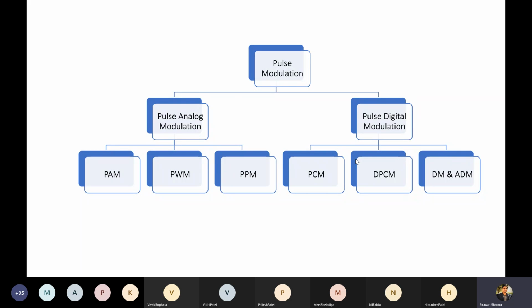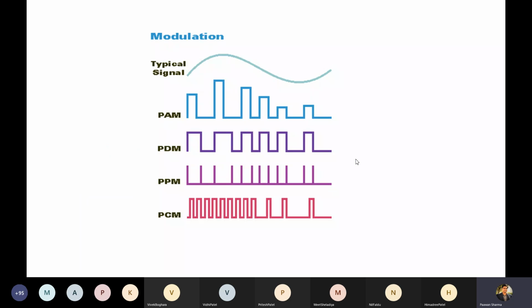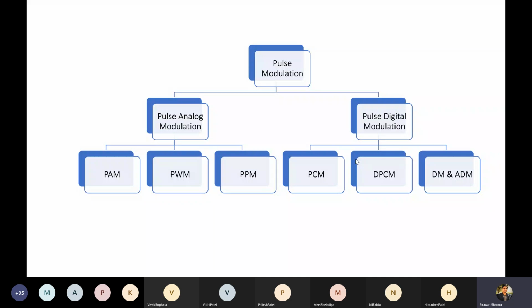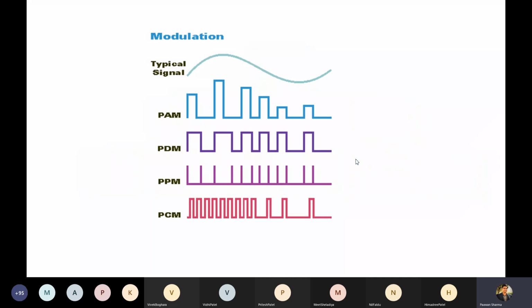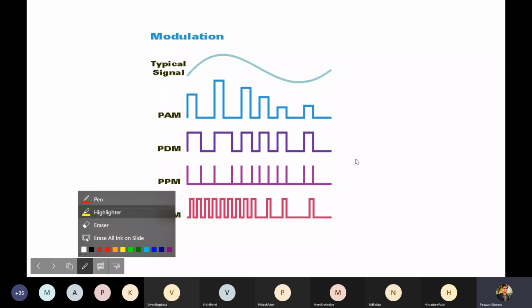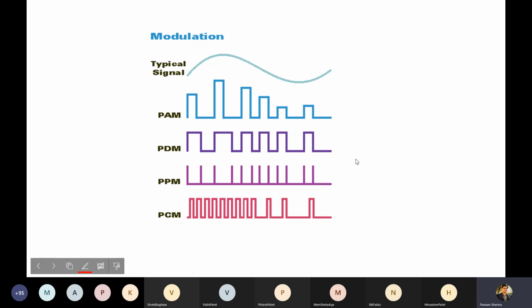And we will definitely go into very much detail of this pulse analog modulation, that is pulse amplitude modulation, pulse width modulation, and pulse position modulation. Okay, so this is our analog signal, as you can see, and pulse amplitude modulation is represented by these pulses occurring at regular intervals like this.